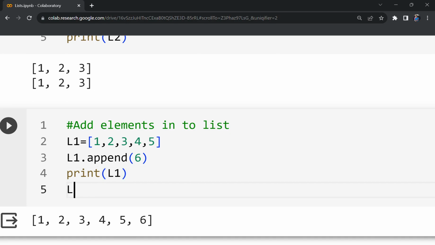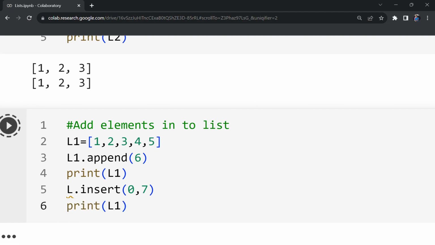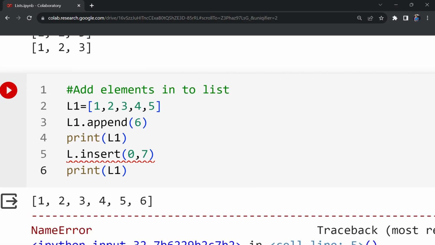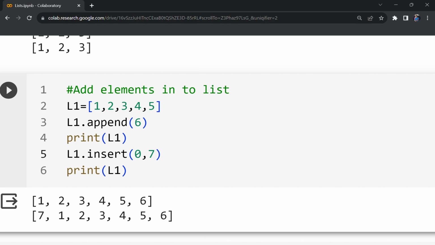There is one more function by name insert, using which we can insert the element in a particular position. For example, I would like to add 7 at the beginning of the list. Then what can I give here? 0, 7. The element is 7 and the position is 0. Then let me print this list. The name of the list is L1. Yes, we got it. So the insert will insert the element at a given position.